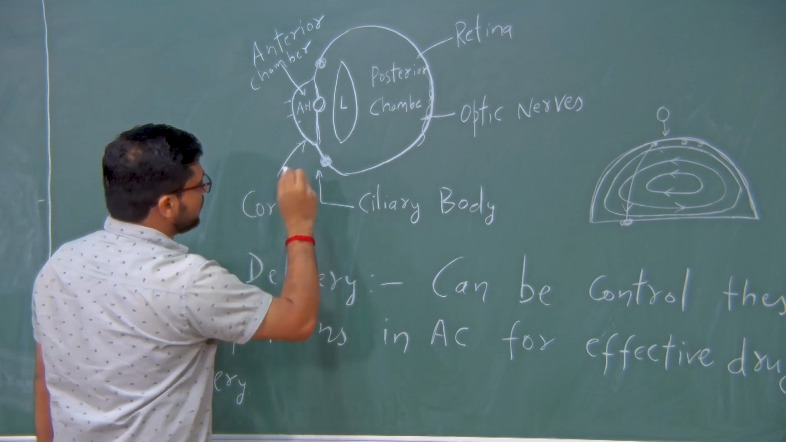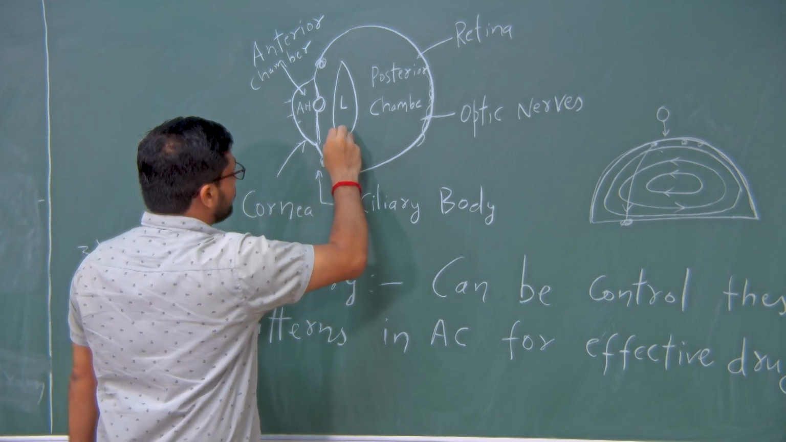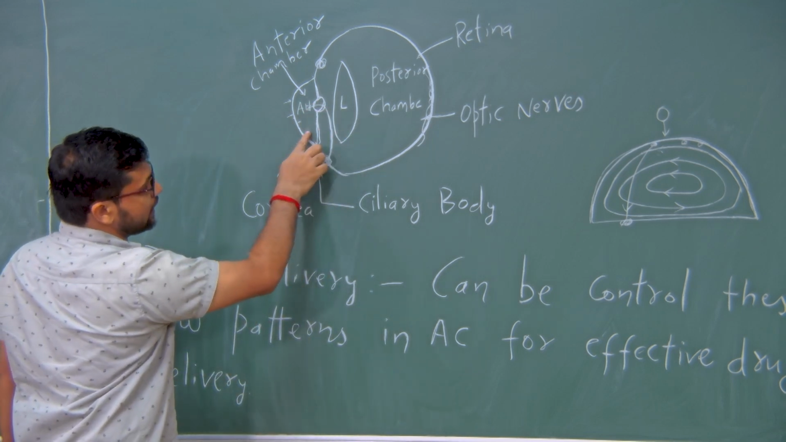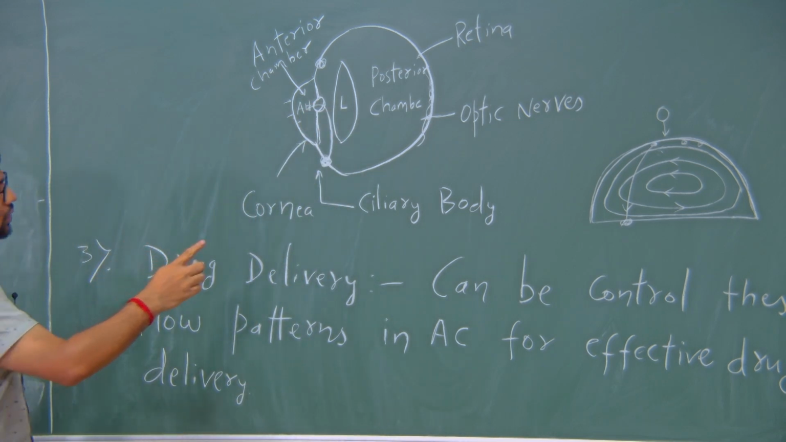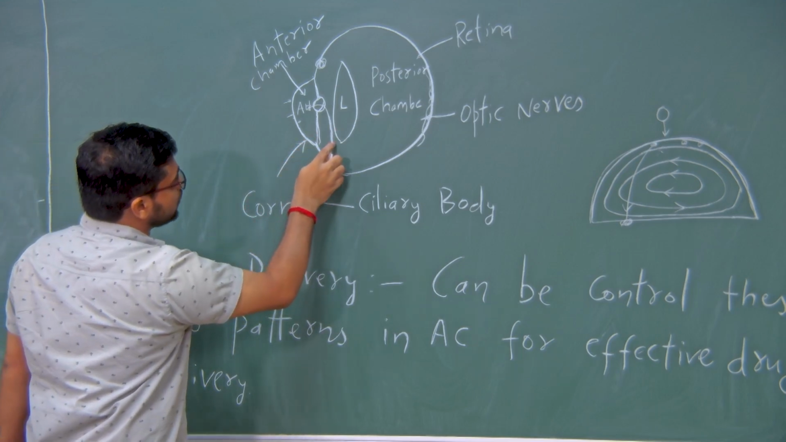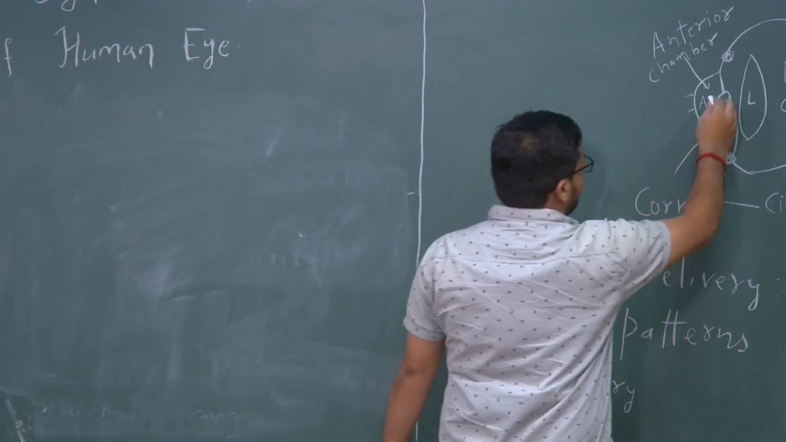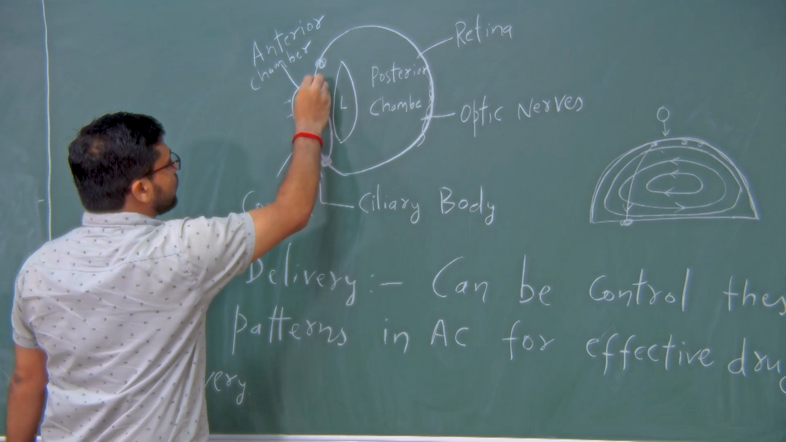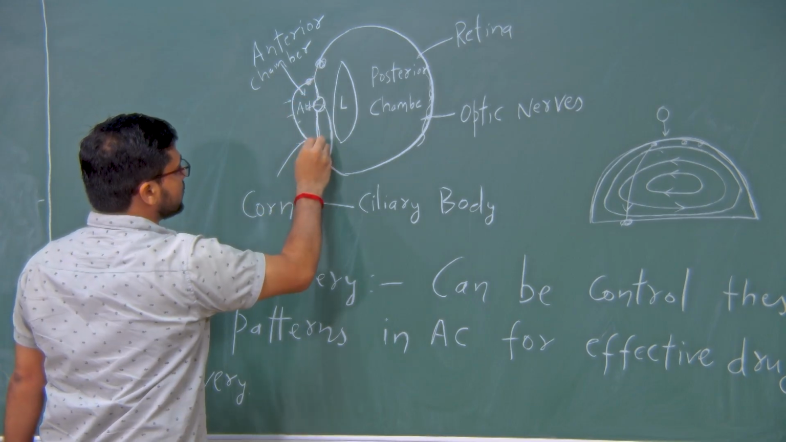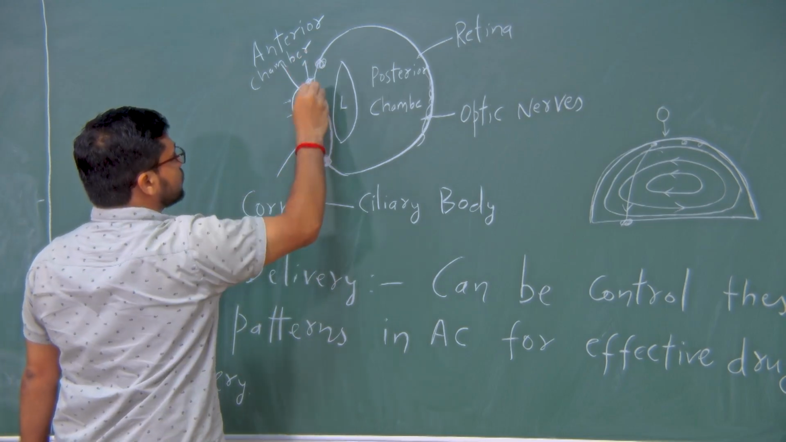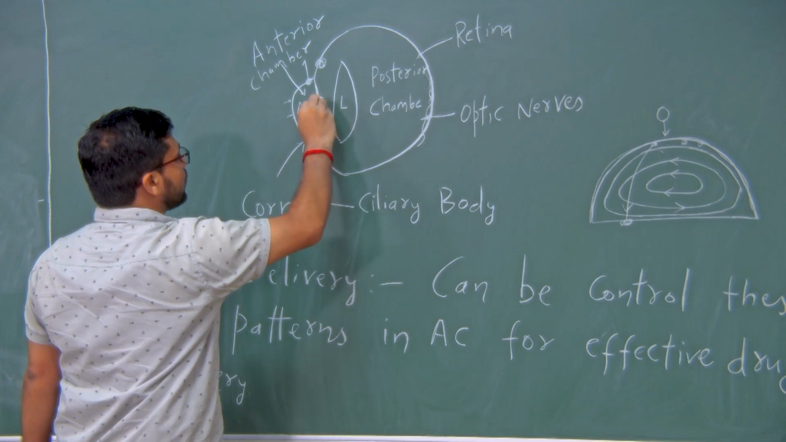The produced aqueous humour will enter into the anterior chamber through a small gap between the iris and the lens. This is the iris and this is the lens. Through that small gap it enters into the anterior chamber, and here it circulates and then comes out through the trabecular meshwork, which is another organ somewhere here. So, it can come like this or it can come like this.